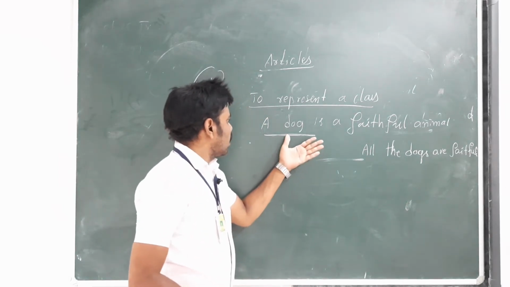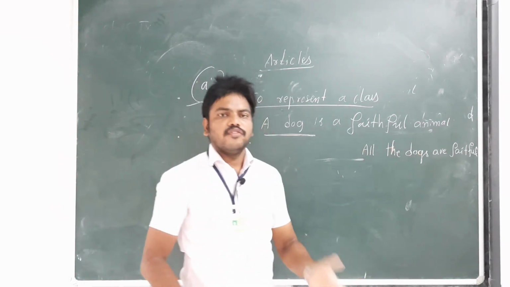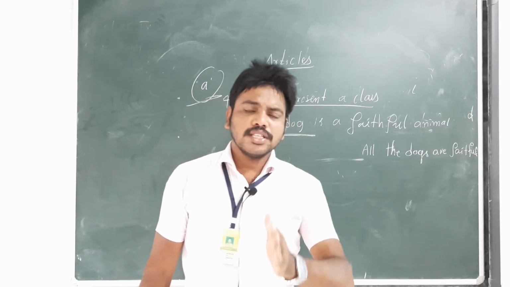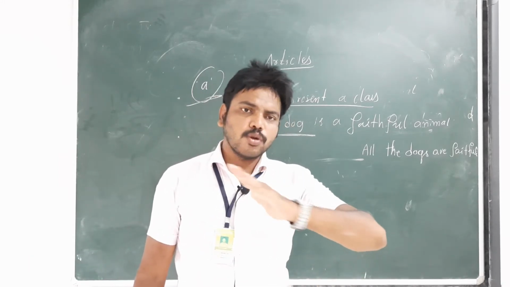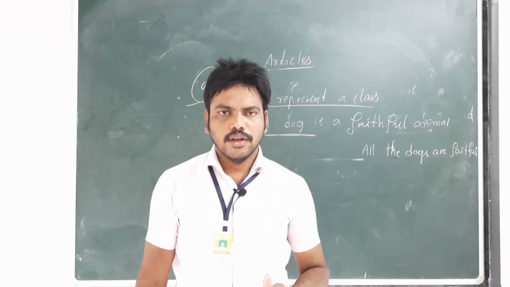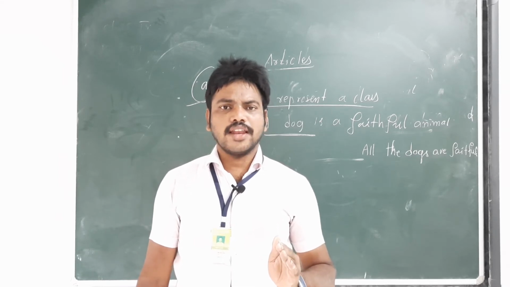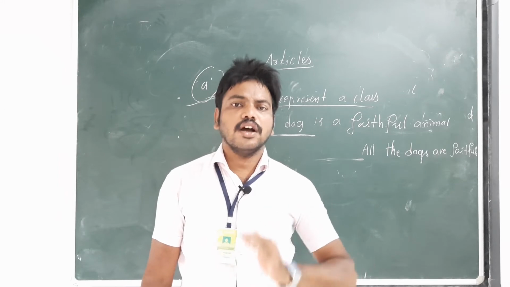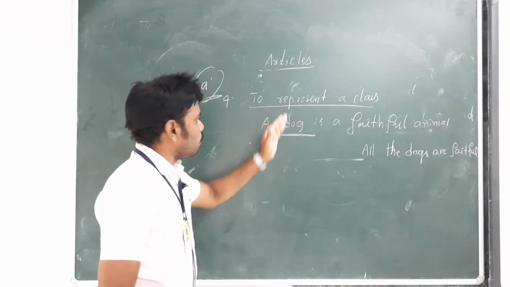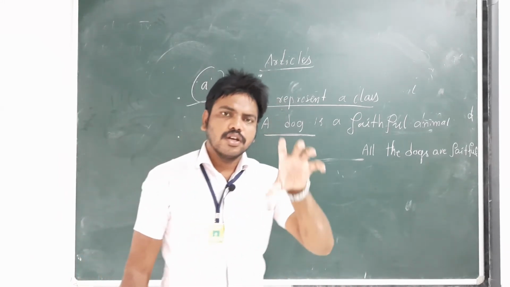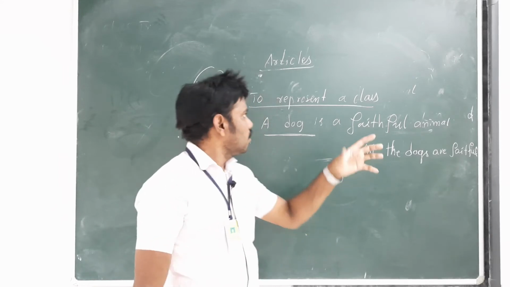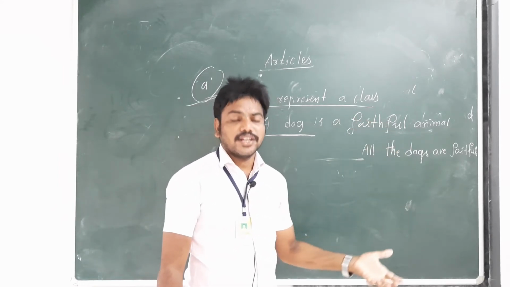A dog is a faithful animal, which means almost all dogs are faithful. A lion is a strong animal, which means all the lions are strong. So when we speak to represent a class, we can use a article.